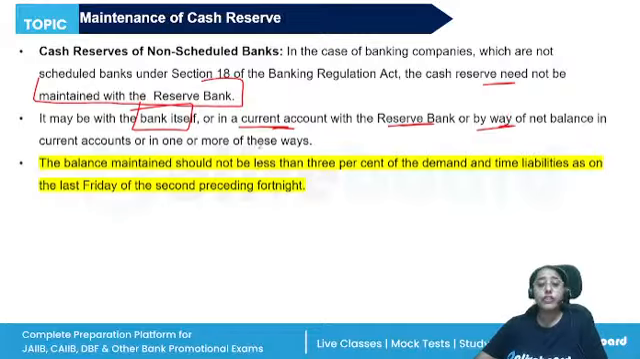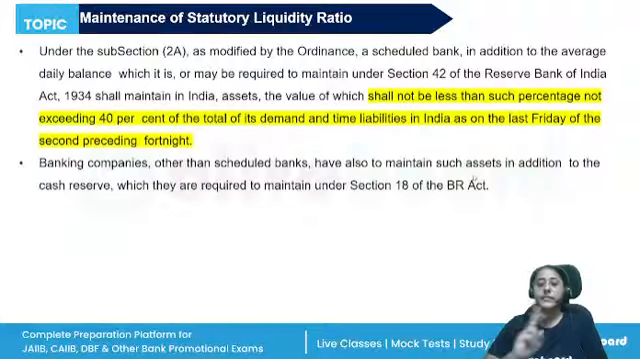The balance maintained should not be less than 3% of the demand and time liabilities, again, as on the last Friday of the second preceding fortnight. This is regarding the cash reserve ratio, scheduled banks and non-scheduled banks. Similarly, banks are also required to maintain the statutory liquidity ratio. All right. So they have to maintain a percentage of their net demand and time liabilities as assets in India.